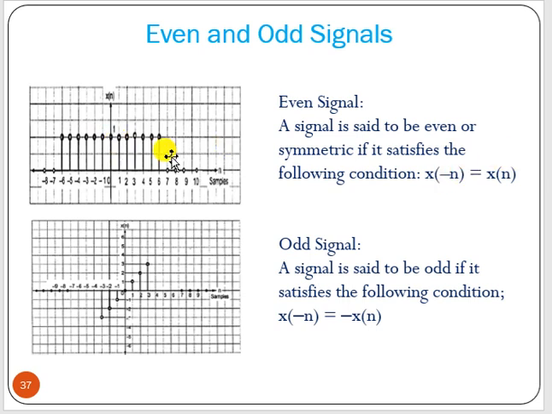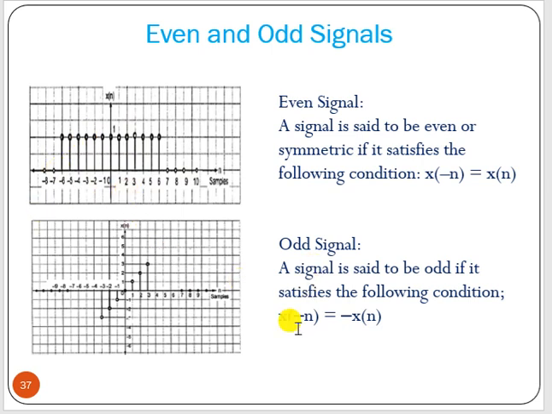x of n, if you find x of minus n, what is the value of x of 0? That should be x of 0, there is no problem. But what is x of 1? That is the value of x of minus 1. x of 2 should be equal to x of minus 2, and so on. So the example of an even signal is nothing but a cosine wave.